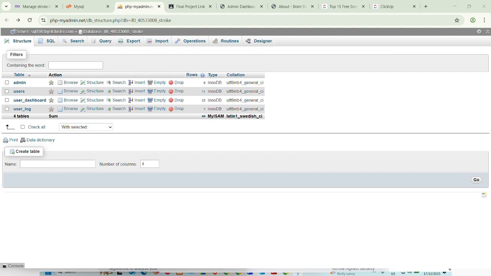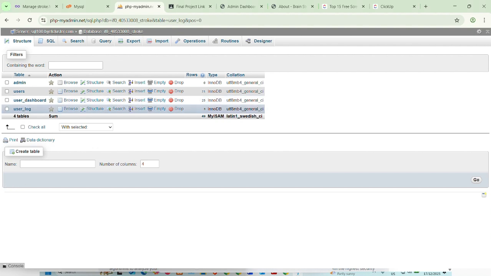This is the database structure of the brain stroke prediction system, shown in phpMyAdmin. All data entered by users and admin are stored in different tables such as users, user dashboard, user log, and admin. This confirms that the system securely saves and manages all information in the database.